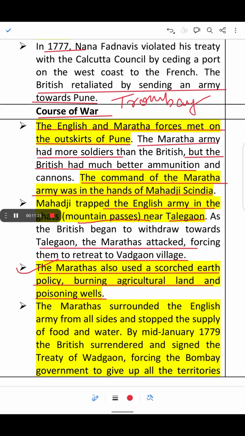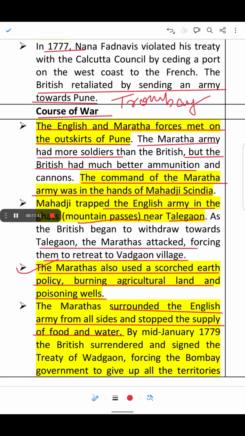The Marathas surrounded the English army from all sides and stopped the supply of food and water. This was the strategy the Marathas used against the British Empire in 1779.